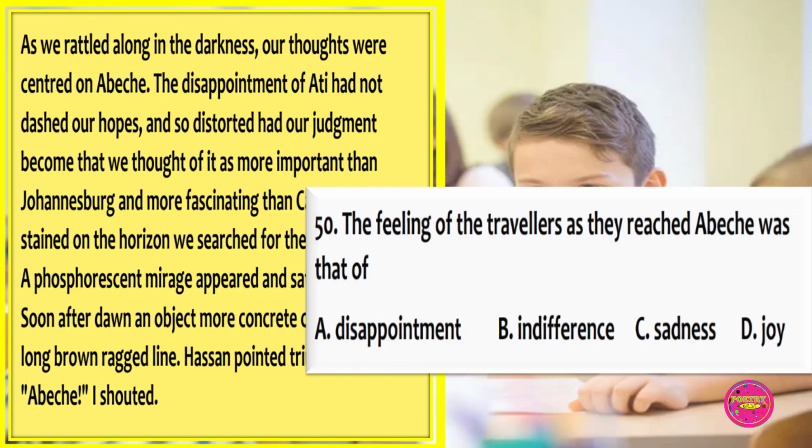Question 50. The feeling of the travelers as they reached Abechi was that of A. Disappointment, B. Indifference, C. Sadness, D. Joy. The correct answer to this question is D. Joy.